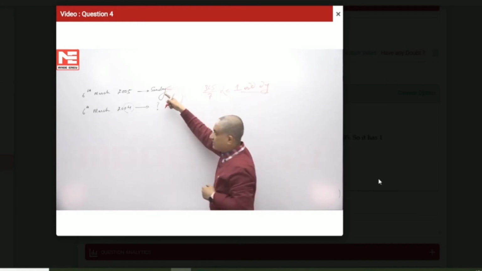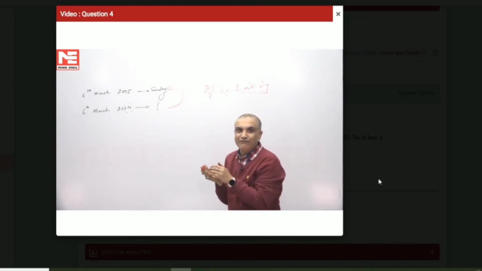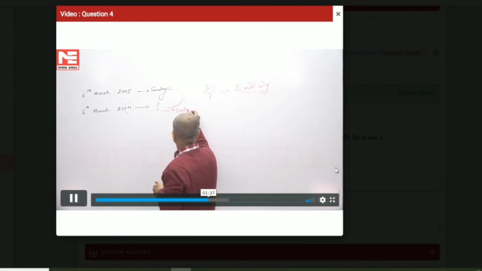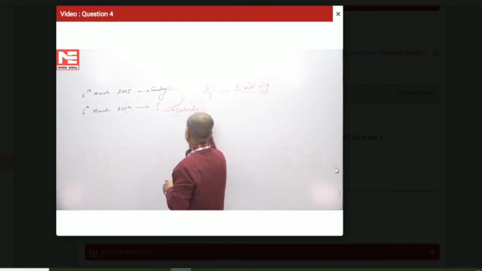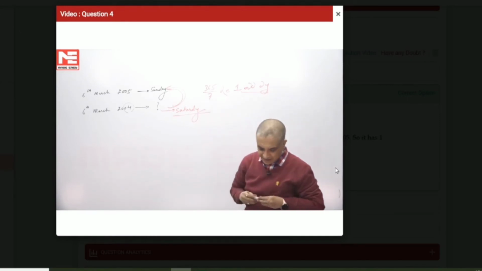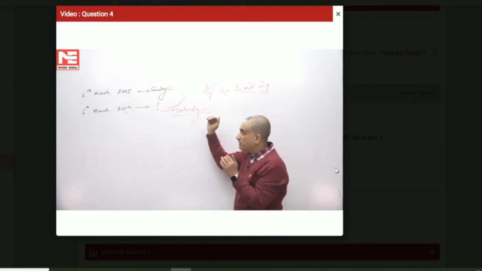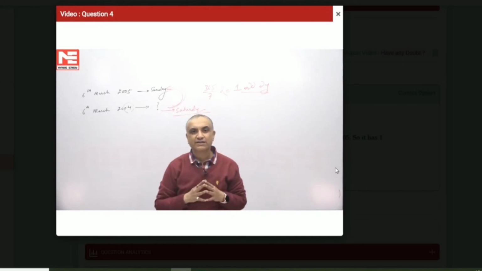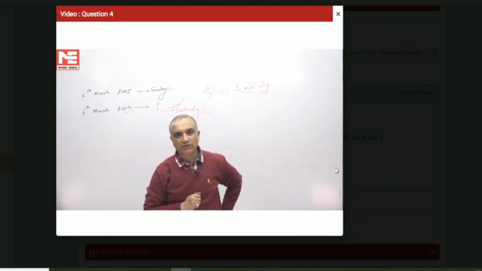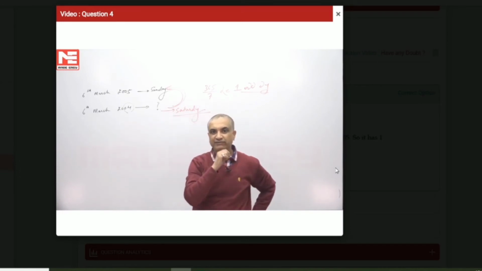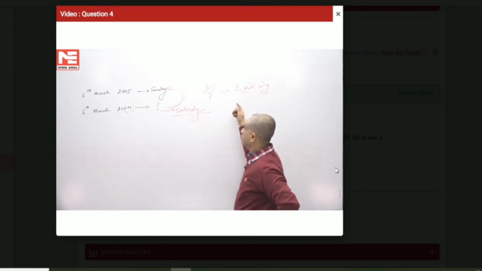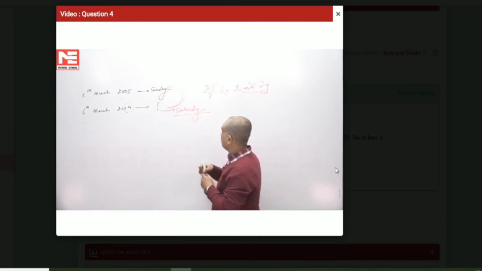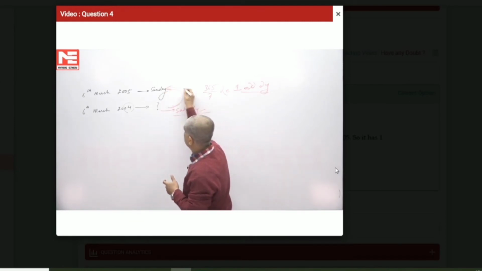So if this day is coming out to be Sunday, one day prior to it will definitely be Saturday, because going from here till here there are exactly 365 days. 365 divided by 7, the remainder is 1, which is one odd day. So if it is Saturday, you add one odd day, and it becomes Sunday here.